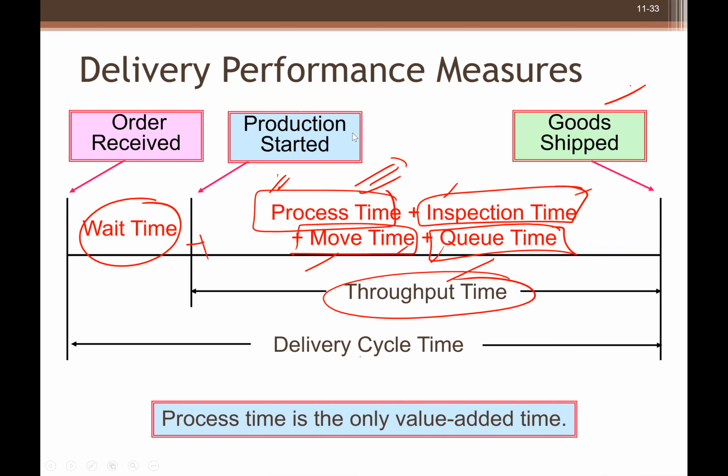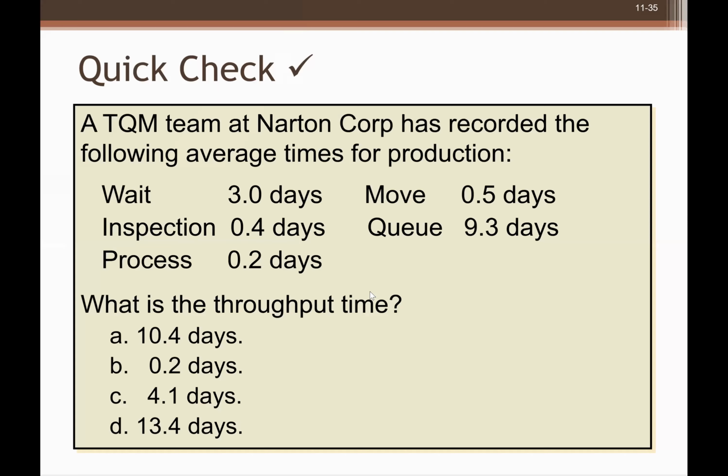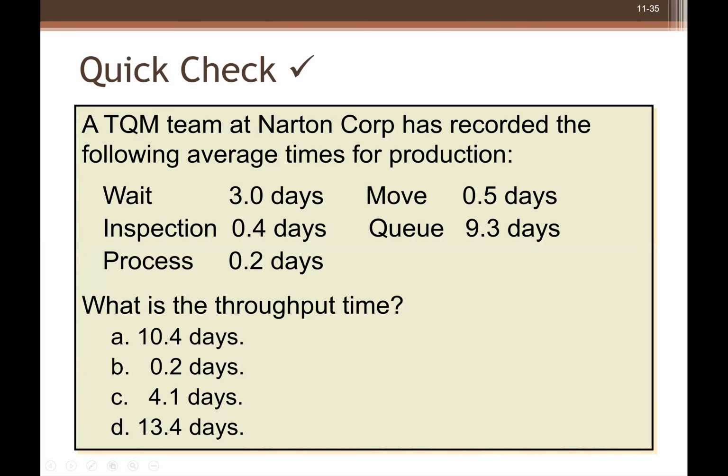So let's talk about here. If you want to calculate the manufacturing cycle efficiency, so manufacturing cycle efficiency is equal to value added time, which is process time, divided by manufacturing cycle time, right? And manufacturing cycle time is basically throughput time. So let's talk about this. Our TQM team at Norton Corporation has recorded the following